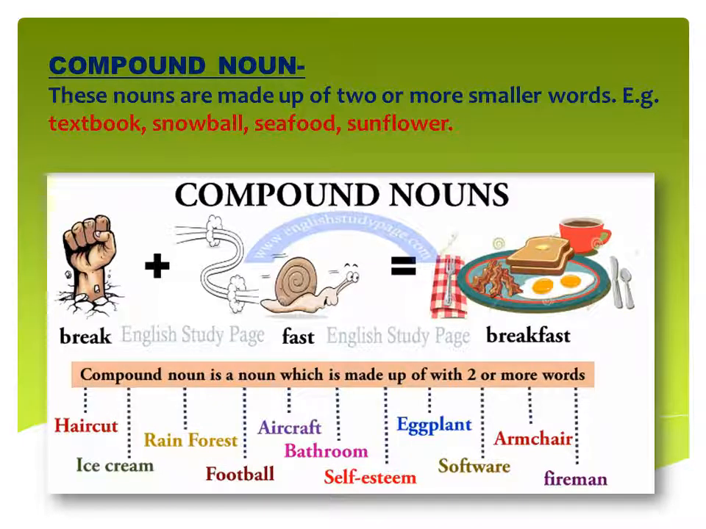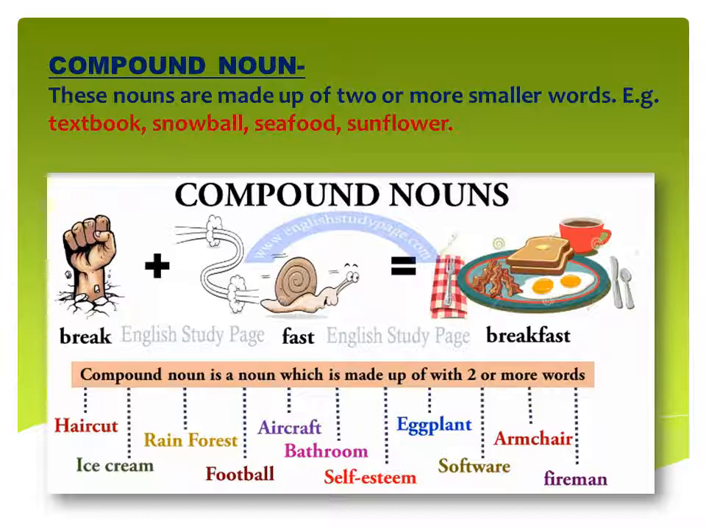Break plus fast equals breakfast. Now you can see break means to break something and fast means to run fast. When we join these words, it comes out as another word, breakfast. Now the meaning of all these words has also changed. Break means to break something, fast means to run fast, but when we join them together, it becomes breakfast. And what is the meaning of breakfast? That we have in the morning time.